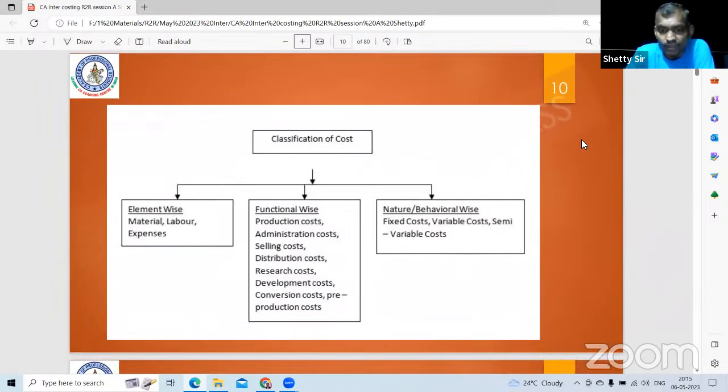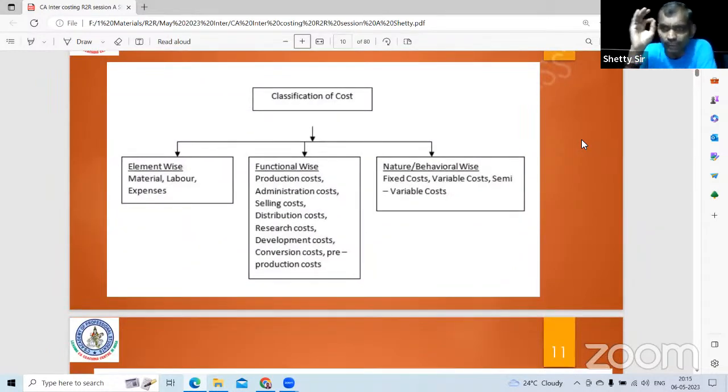That's called cost unit. Classification of cost, element wise: material, labor, expenses, overhead. Under that, direct and indirect come. All direct are called prime cost. All indirect are called overheads. Function wise: production cost, administration overhead, production overhead. Production cost, which includes prime cost also. Administration overhead, selling overhead, distribution, research, development, etc. Conversion cost means production cost minus material, that is labor and production overhead.